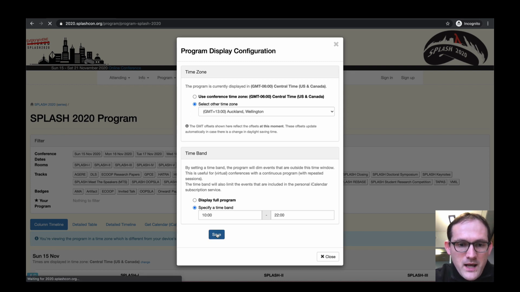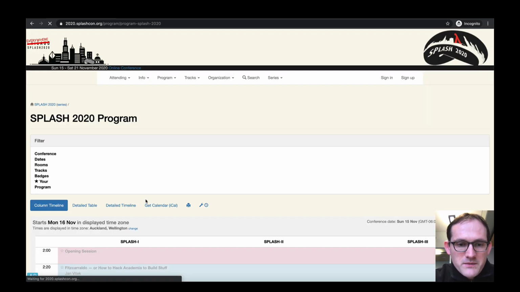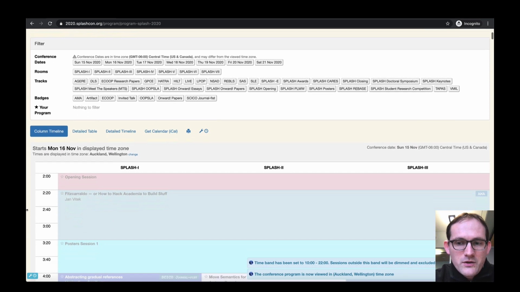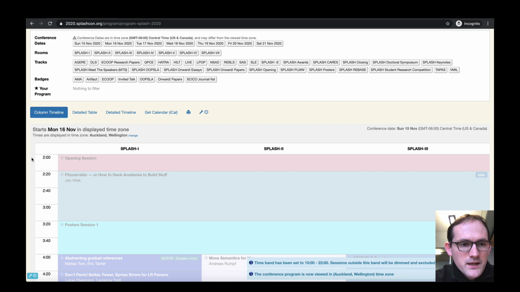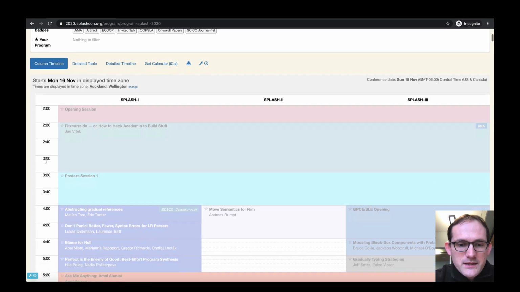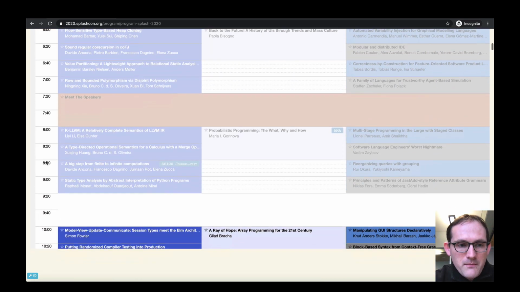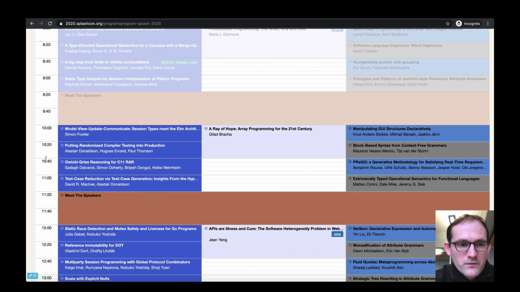and 10 p.m. because I am a bit of a night owl. I click Save and it shows me the Splash 2020 program in nicely aligned 3 columns. As you can see, in my time zone, Splash happens to start at 2 a.m. Well, that's not a problem. As you can see, it nicely highlighted the fact that at my time band, the actual start of the conference is at 10 a.m. Here it is.